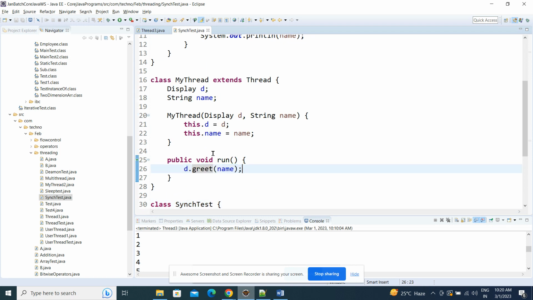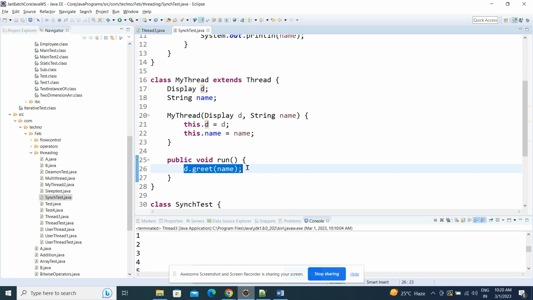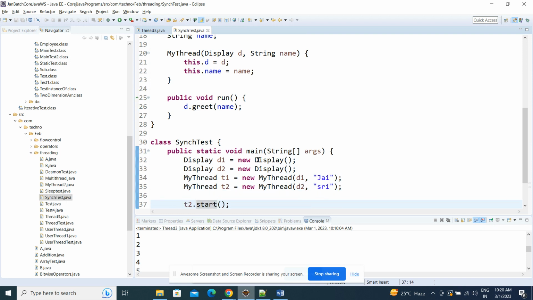Now, if two threads are started, two threads will run their own run method, right? That time, the greet method will be called two times internally, by two threads. Now let's see what I am doing: I created one Display object, and display2, one more object. Let's comment that one and pass the same object for both.